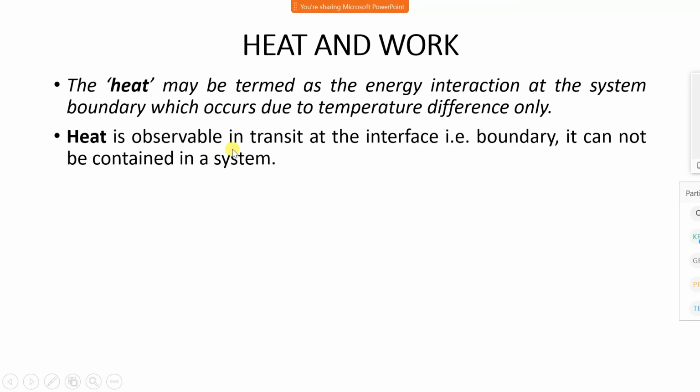Heat is observable in transit at an interface, that is boundary. It cannot be contained in a system. It is in transit. If a hot body is placed in the atmosphere, heat will not be contained in the body itself. It will transfer from body to atmosphere because atmospheric temperature is comparatively low.